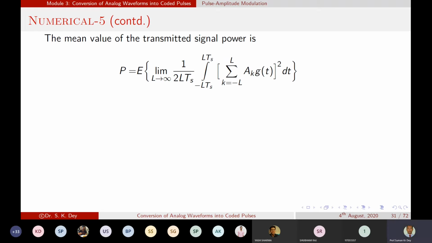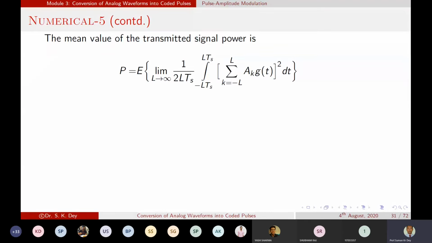When you calculate the power, what is the expression for that power? Integration of amplitude square. That is the energy, na? For a periodic signal we calculate the power.